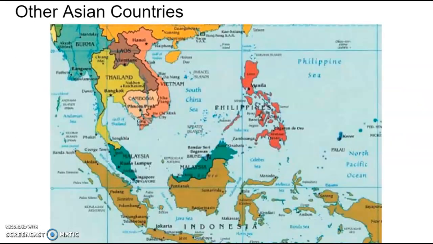Other Asian countries that we will discuss later in this unit include all of the islands in the southern part of the sea, or the Philippine Sea, South China Sea, or Northern Pacific. The idea here is it's most of the small countries above Australia and south of China. These include Burma, Laos, Thailand, Vietnam, Indonesia, Malaysia, and the Philippines, out of everything else.